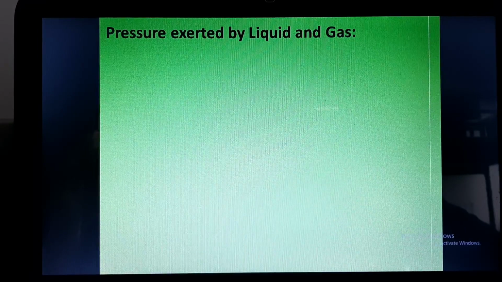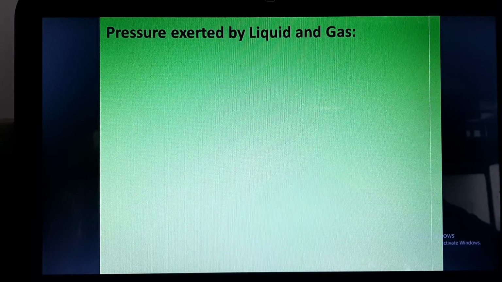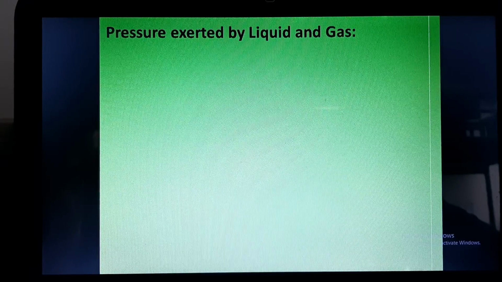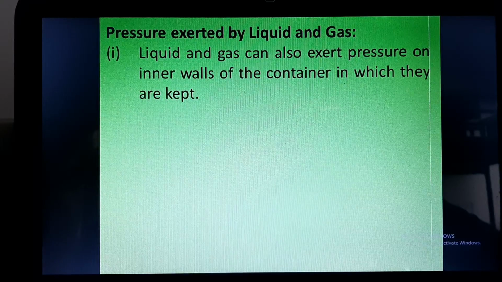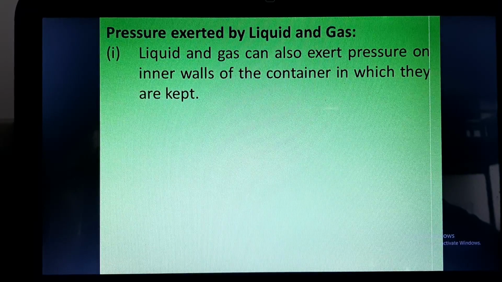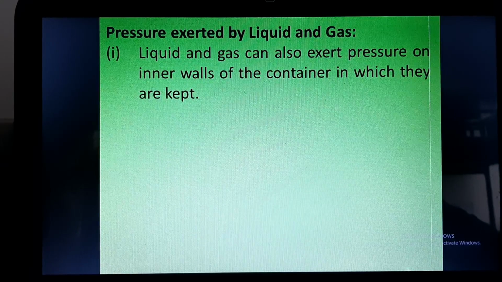Today we are going to study pressure exerted by liquid and gases. In last lecture we have discussed pressure which is exerted by solid. So liquid and gases, which are also called fluids, can also exert pressure on the inner walls of the container in which they are kept.